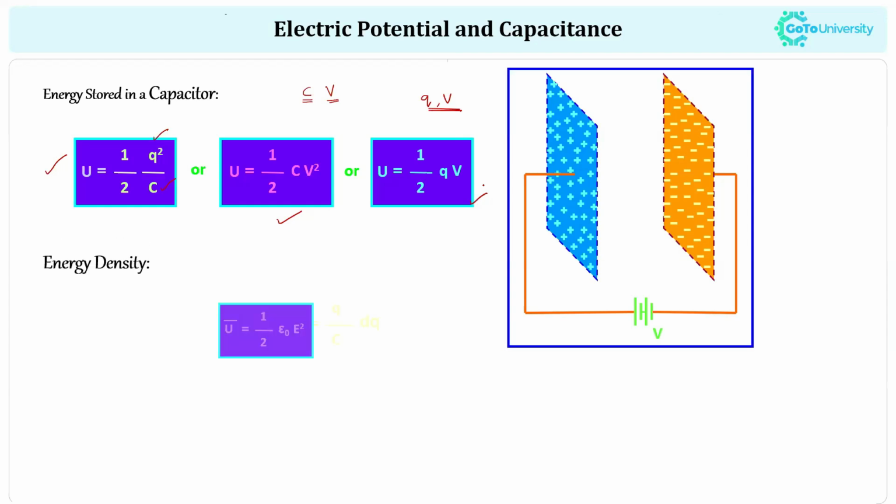The next one is energy density. Energy density is nothing but how much energy is accommodated in a particular volume, which is calculated using the formula 1 over 2 times epsilon naught times E squared. Here E represents the electric field intensity and epsilon naught represents the permittivity of free space.